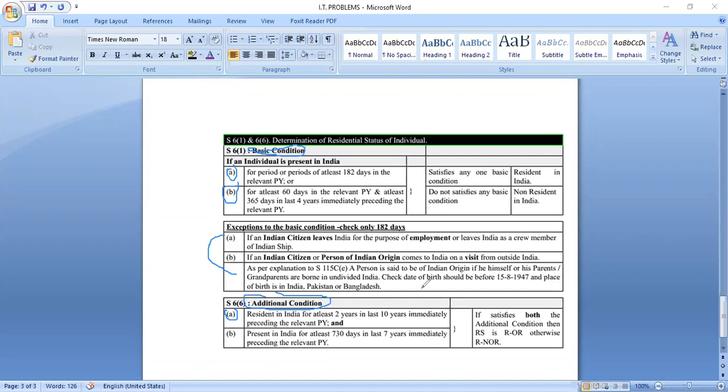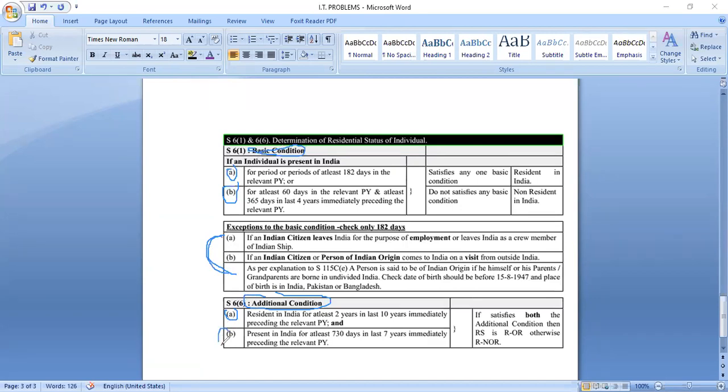He is called a person of Indian origin. This is explained in section 115C subsection E of the Income Tax Act, 1961.